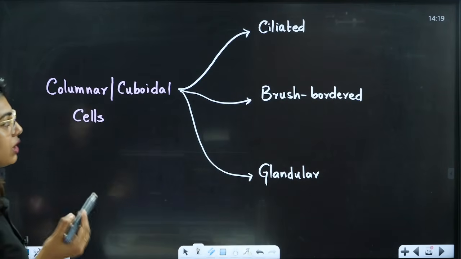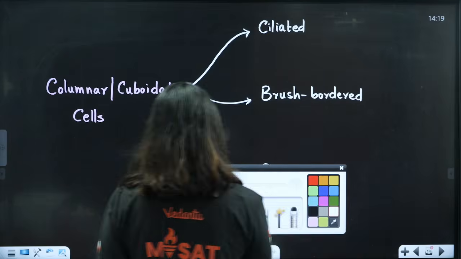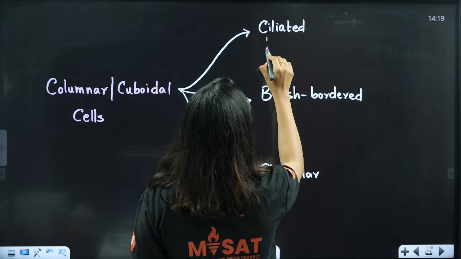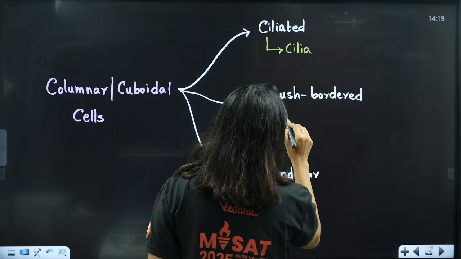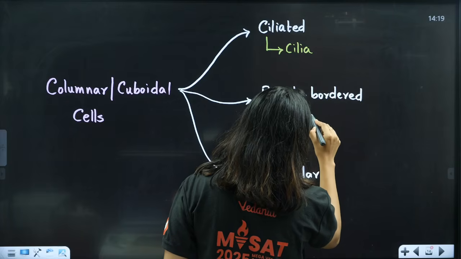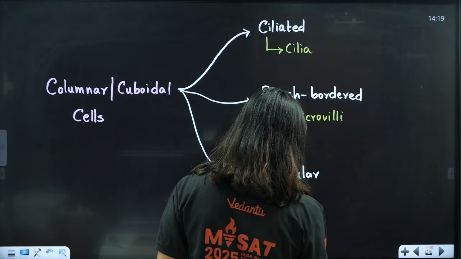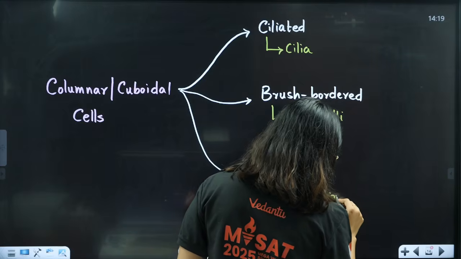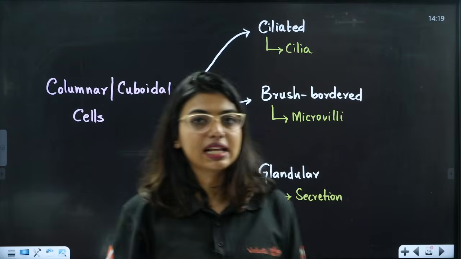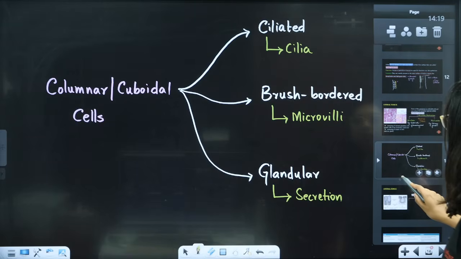These are 3 modifications, students. So please remember this. Ciliated means cilia will be present, hair-like structure. Brush border means microvilli will be present. Glandular means they will be modified for secretion. They will become glandular cells. This is just for your information. I have written it here.